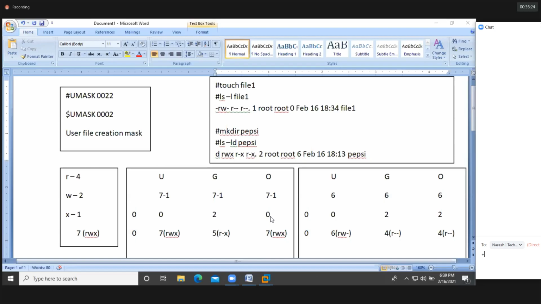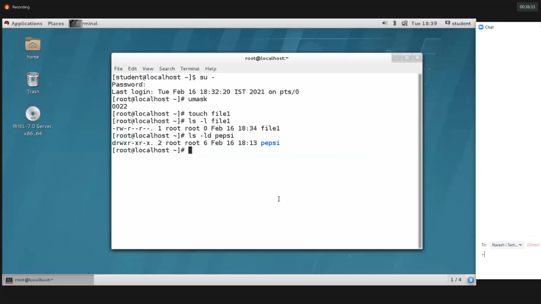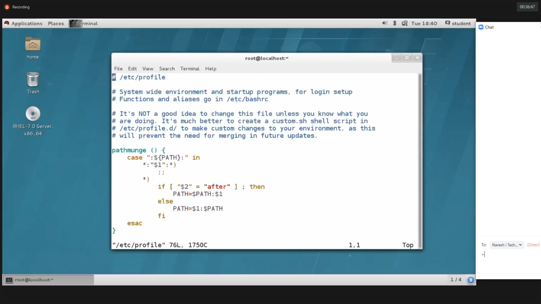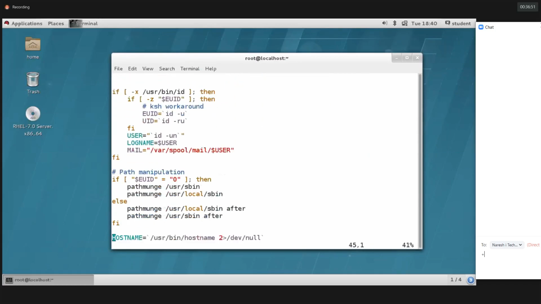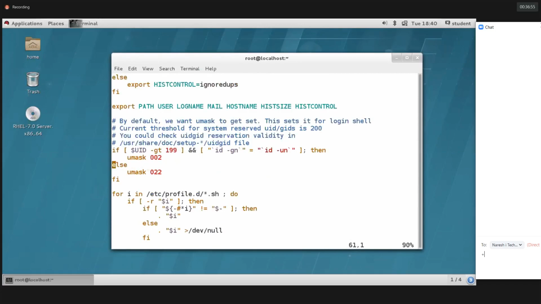Okay. So now, how to change the UMask value permanently, I will show you. Please concentrate, guys. So, vim /etc/profile. Open this file, go a little bit down. So you can find the UMask value here. See here, we'll have the UMask. 2 UMask values we'll have.